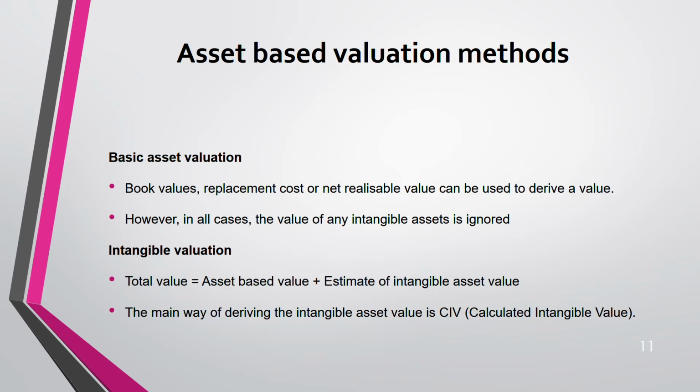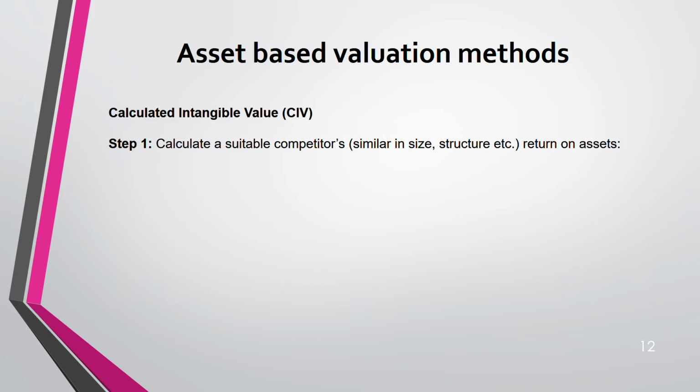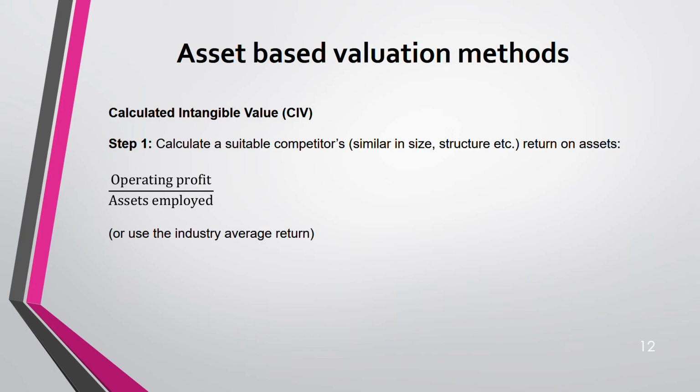The main way of getting that intangible asset value is known as CIV. It stands for calculated intangible value, and this is how we get it. You have to know it. This might be asked. This has been asked in the exam. Step 1, you calculate a suitable competitor's return on assets. That means someone who is similar to you in size and structure. This is how you get it: operating profit divided by assets employed, or use the industry average return.